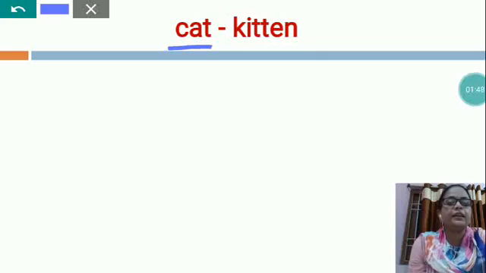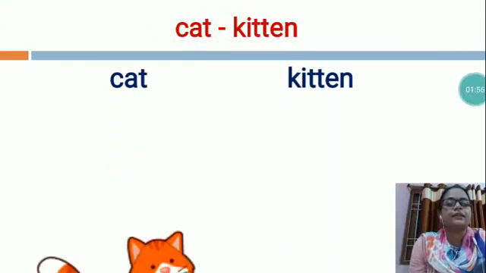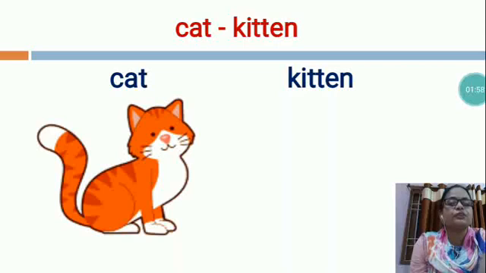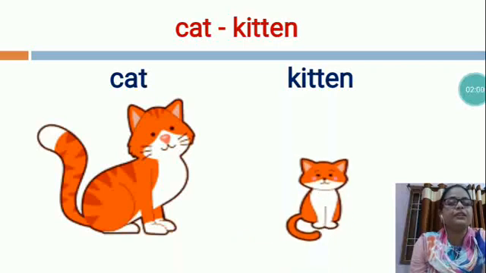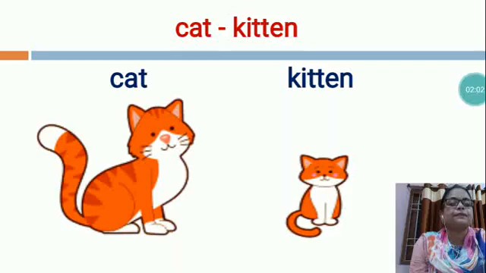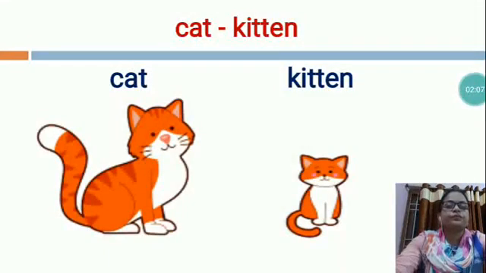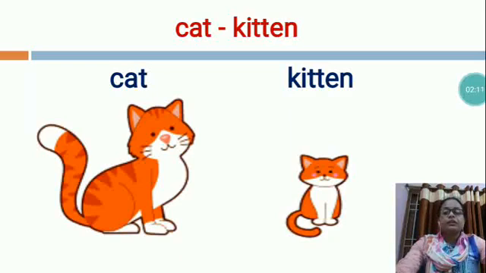Now the next is cat. Kitten. Cat baby, kitten. See, this is the picture of cat and cat young one is kitten. Now, when the cat young ones are born, they are blind and keep their eyes closed.